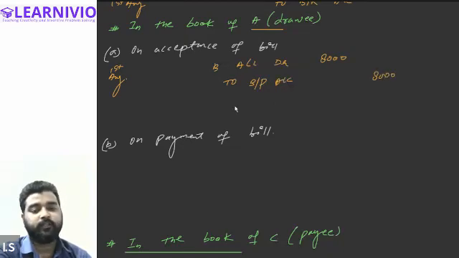Tell me, is this clear, everyone? Arisha, Hamad, Junaid, Peer, is this clear? On acceptance of bill in the book of drawee, we enter B account debit to bills payable account. Tell me, is this clear, everyone? Yes.